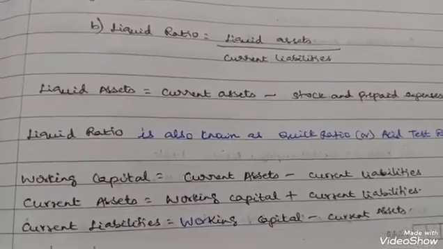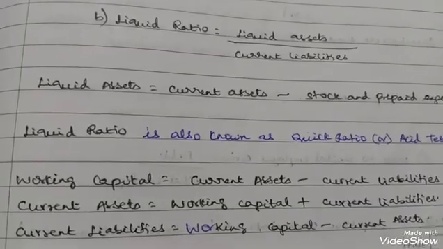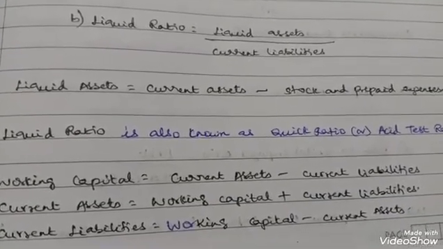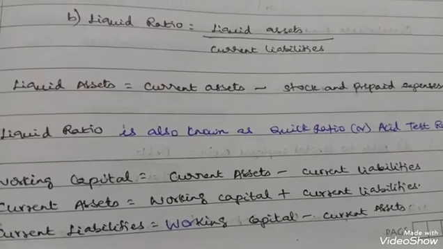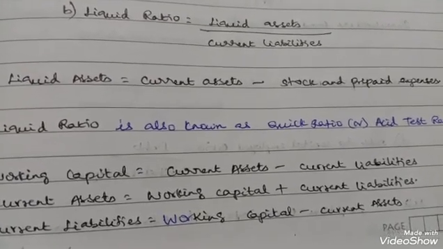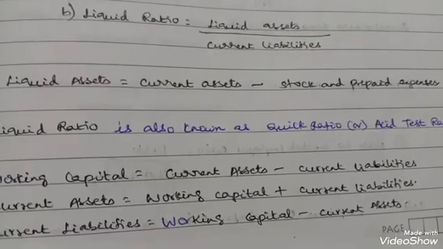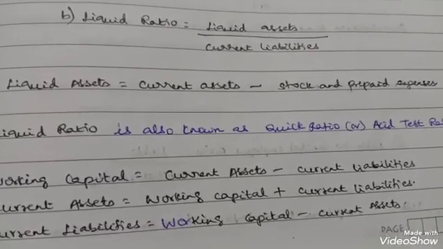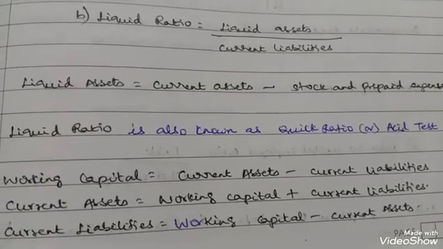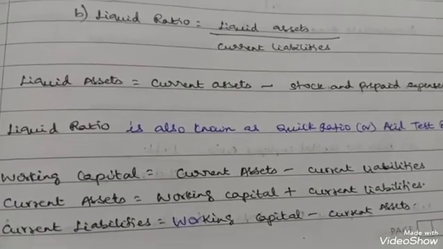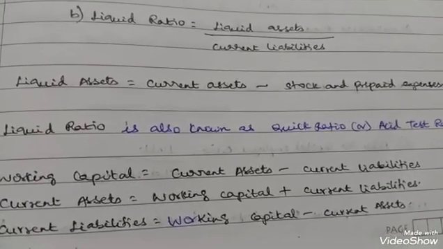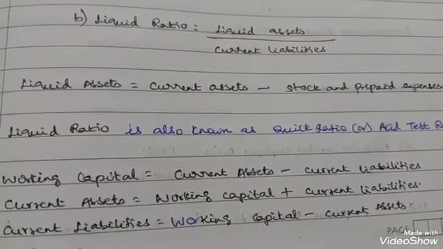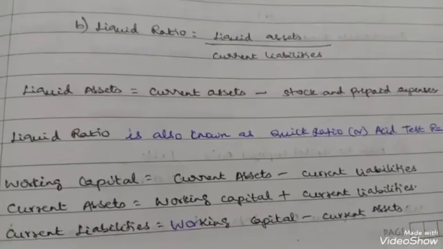This one you have to know. Working capital: how to find out the working capital? Working capital is equal to current assets minus current liabilities. Suppose you want current assets and they have given working capital, then current assets is equal to working capital plus current liabilities. Then if you want current liabilities, it is current assets minus working capital. So this is the formula.